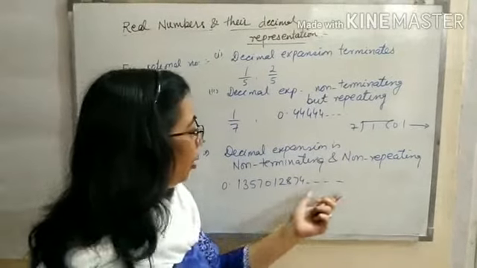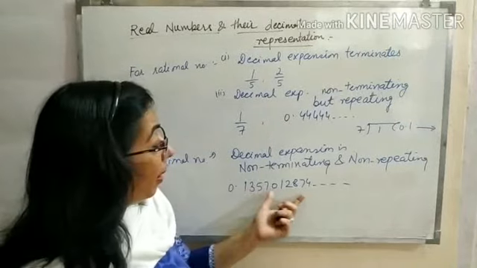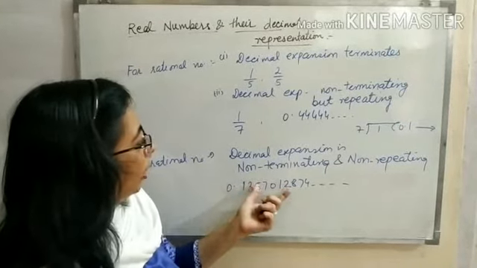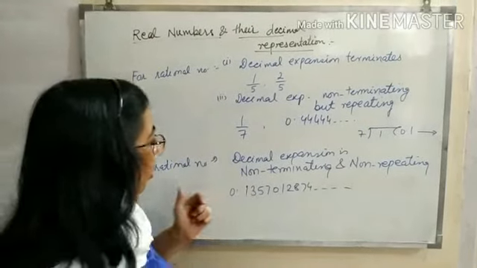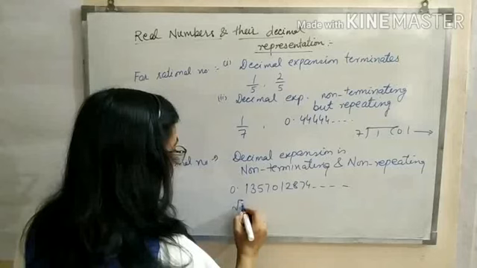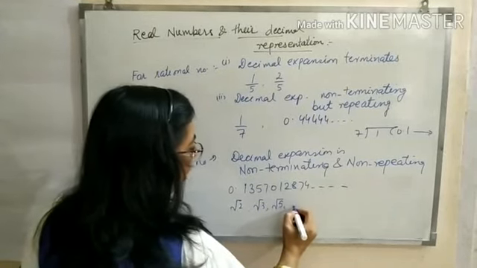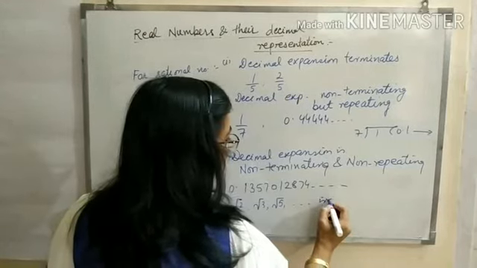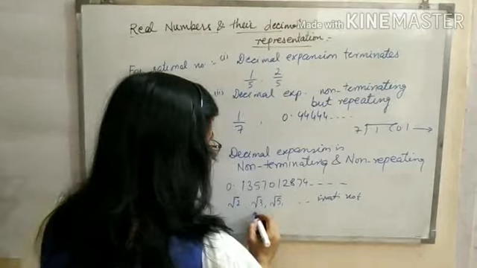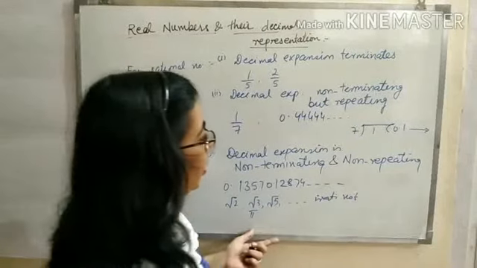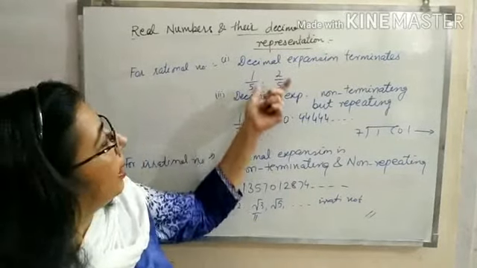The digits are not repeated anywhere. You can see no exact pattern is formed here. So when this type of expansion is there, then we call it an irrational number. Also the values of √2, √3, √7, all these are irrational numbers. Pi is also an irrational number.